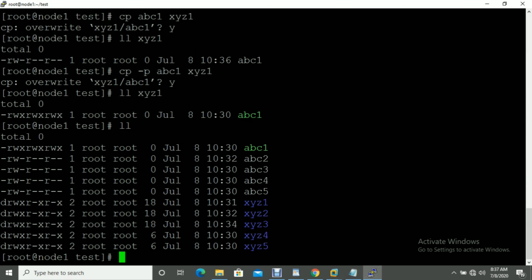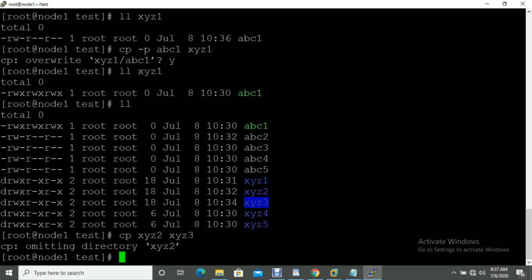Now, if you want to copy the directory, let me copy. I need to copy xyz2 inside xyz3. So cp space xyz2 and xyz3. You can see it's showing an error. Why? Because we are going to copy the directory.